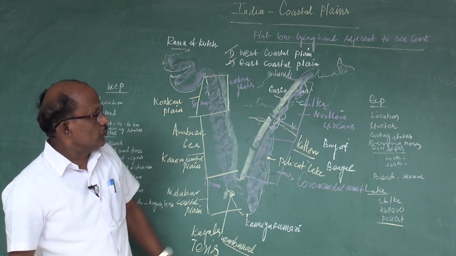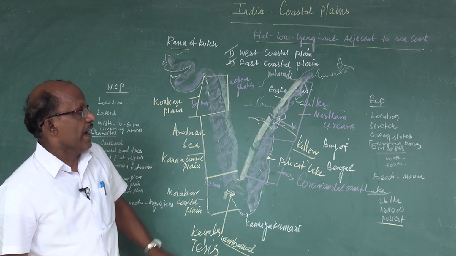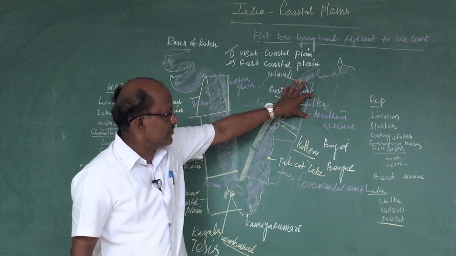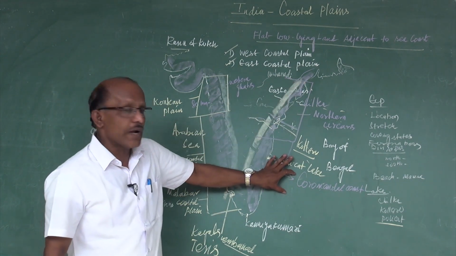And what are the two divisions of the eastern coastal plain? That is the Northern Sircars and another one is the Coromandel Coast.